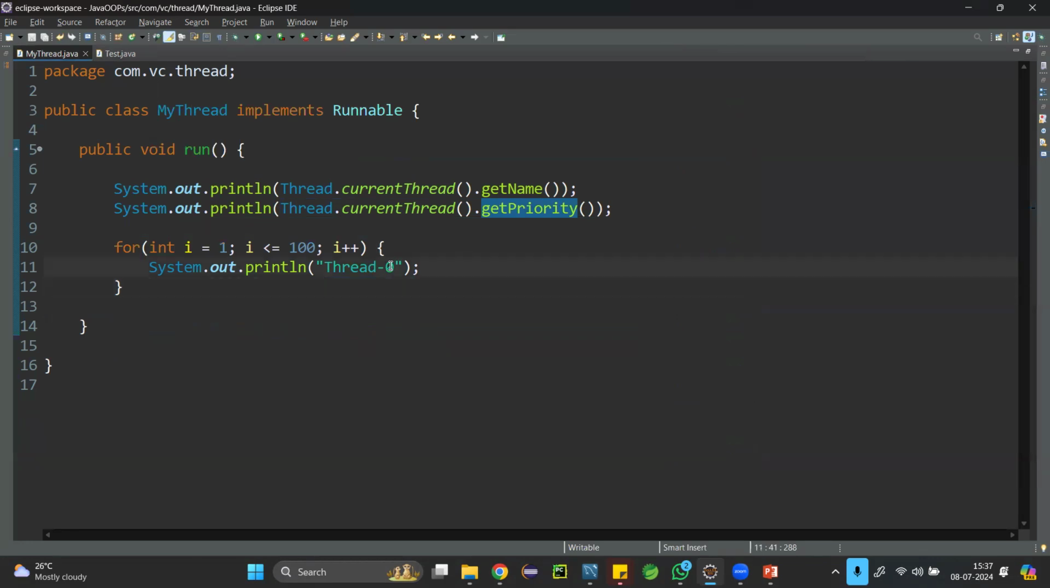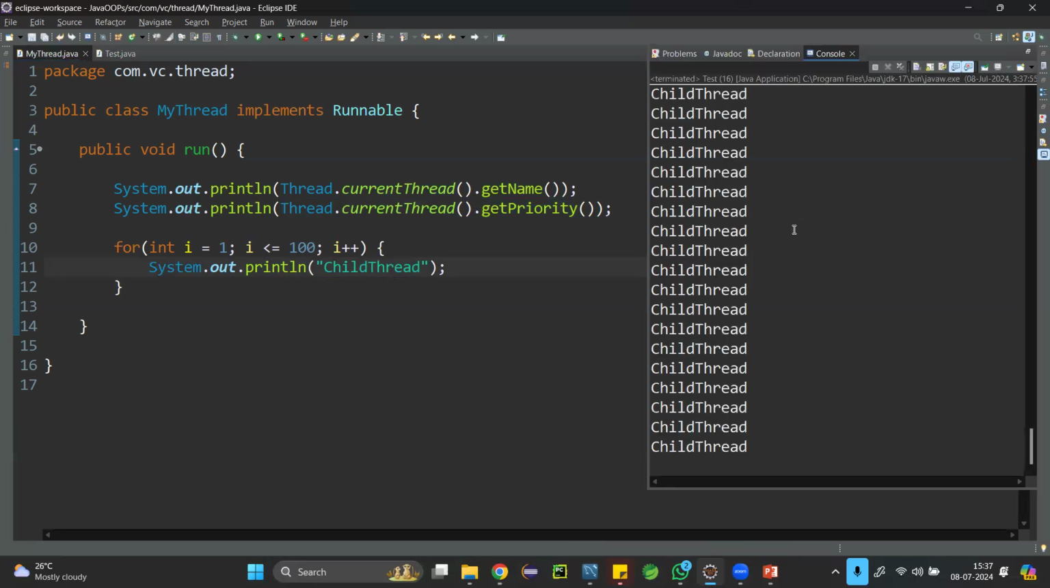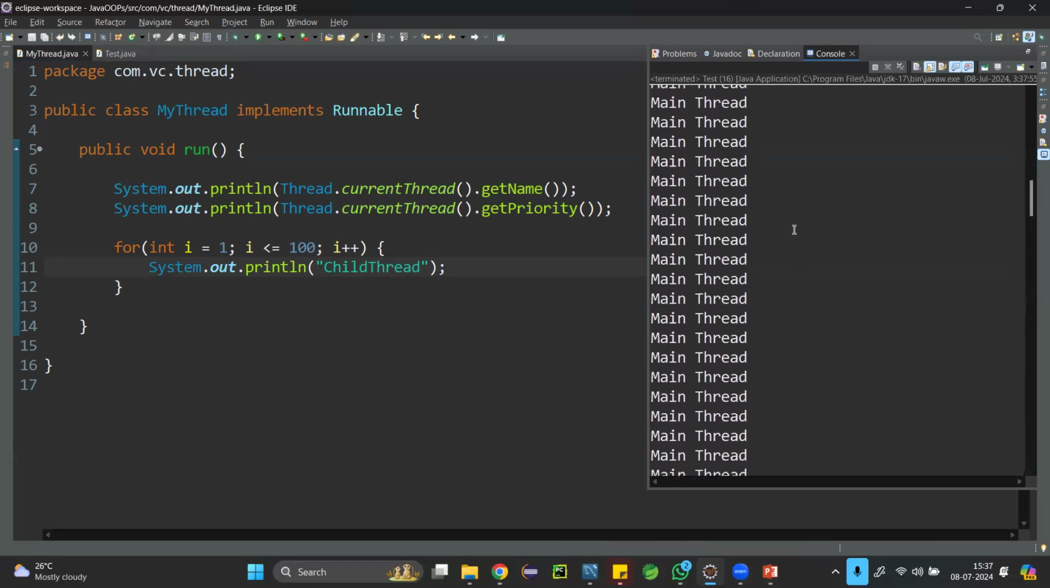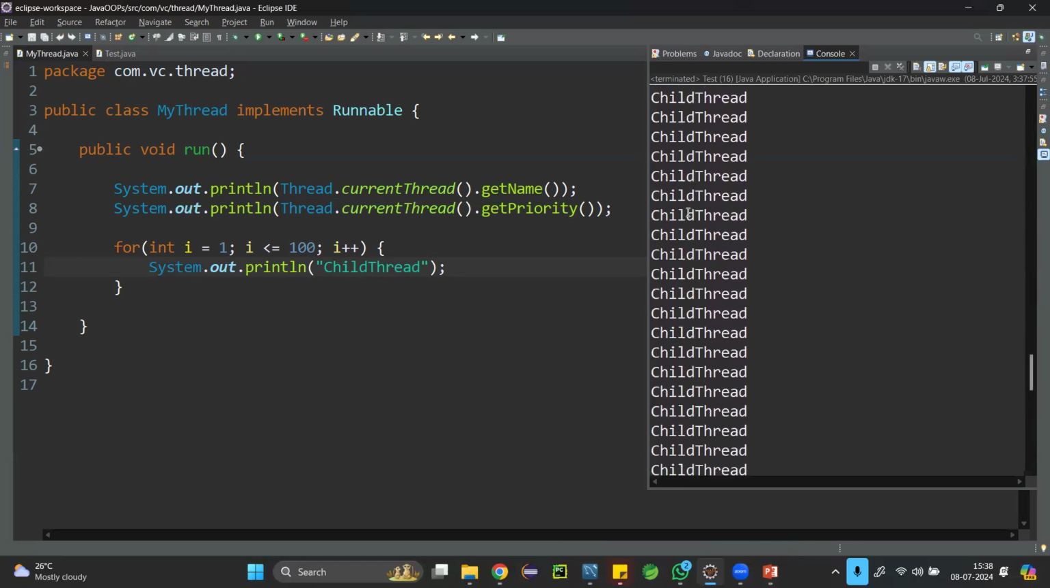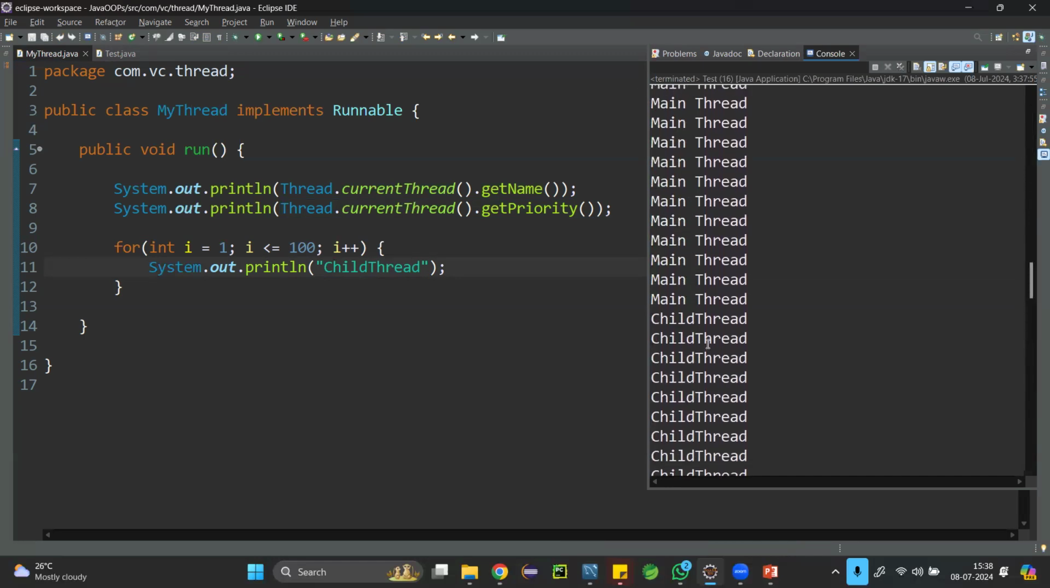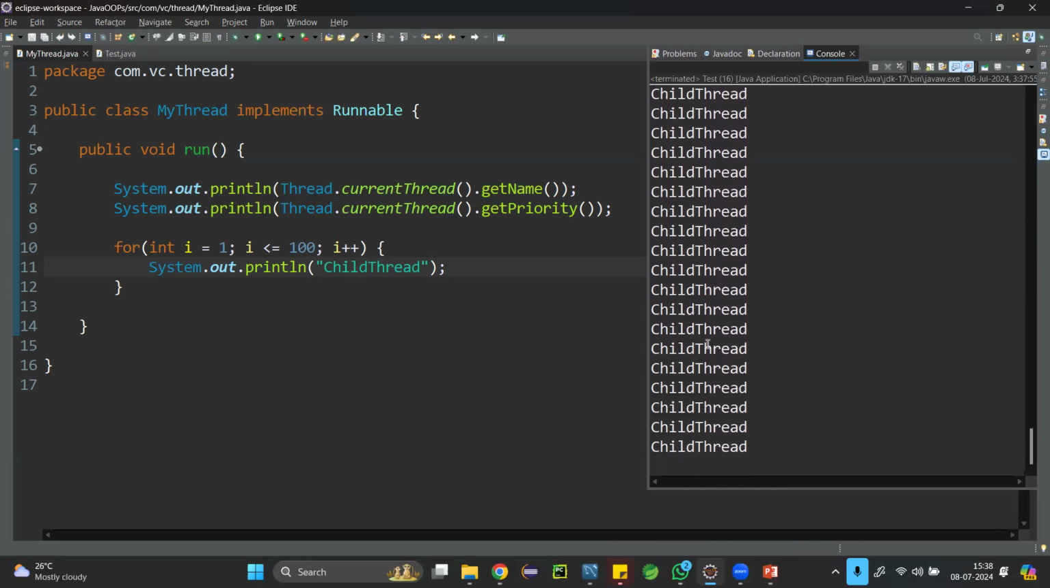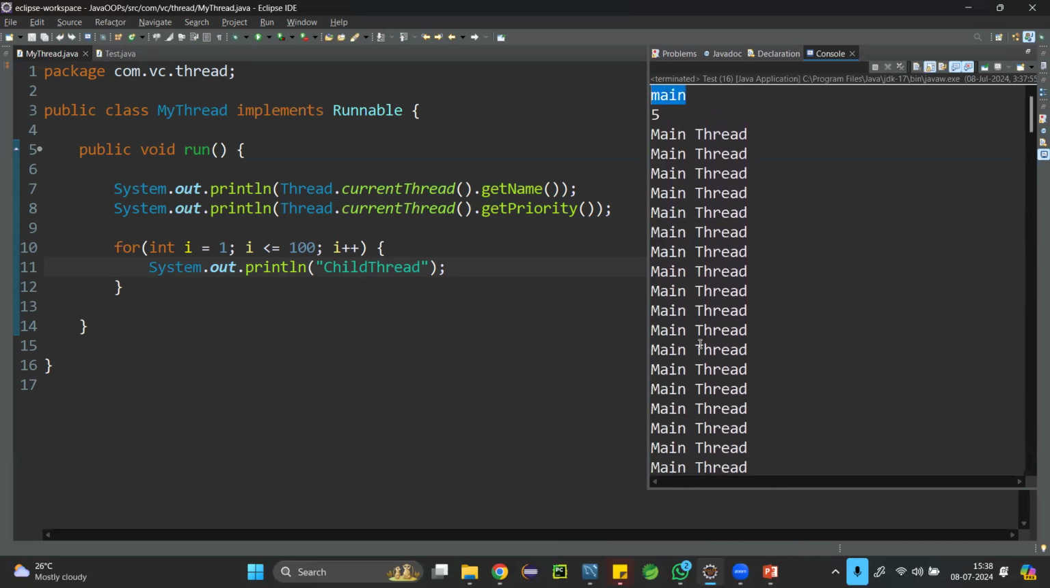So here I'm changing this print message to child thread. What is the name of the child thread? That is nothing but thread 0. A thread called thread 0 whose priority is same as the main thread only, and it is executing this child thread. Main thread, child thread, main thread, child thread. Understood the name and priority part?